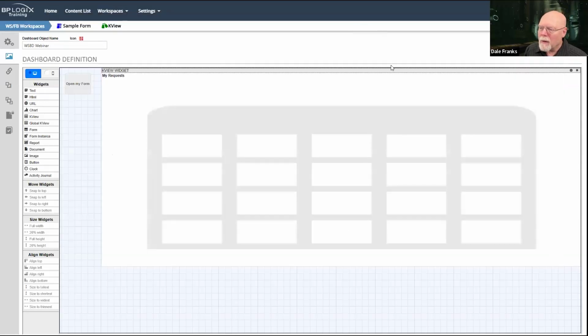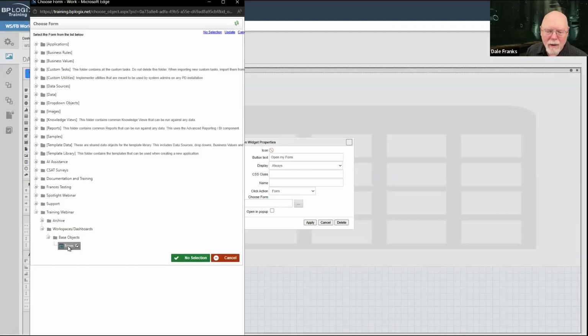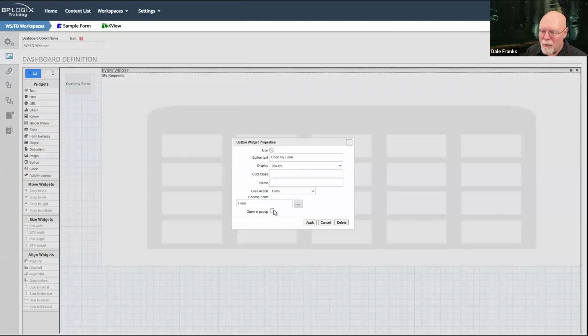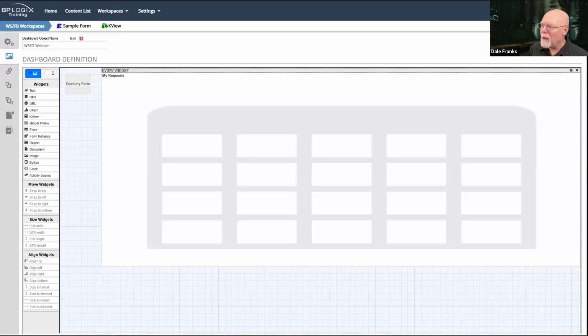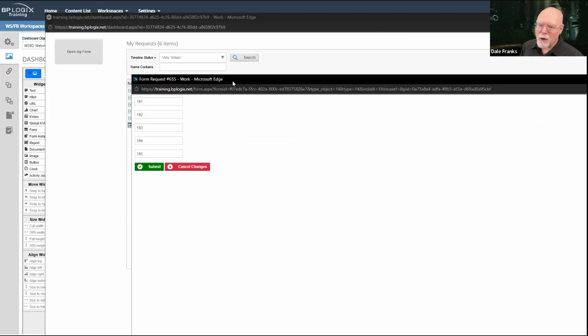If, however, I go back into my button, I can hit open as pop-up and apply, and then we'll update and run. And now if I click Open My Form, it does in fact open it in a new pop-up window.